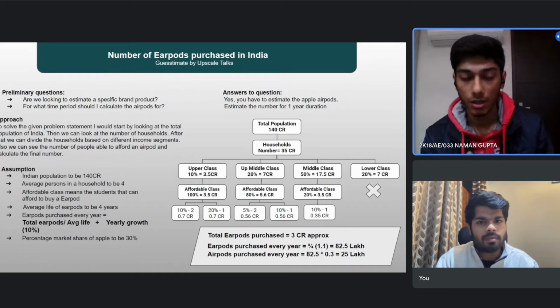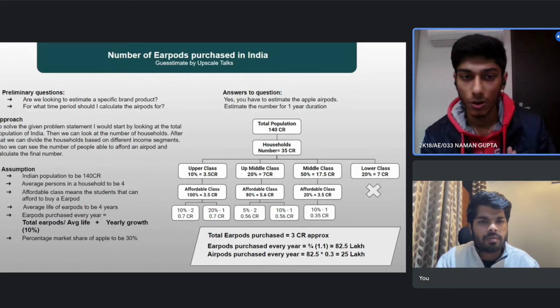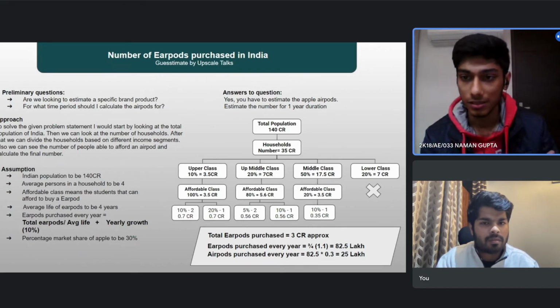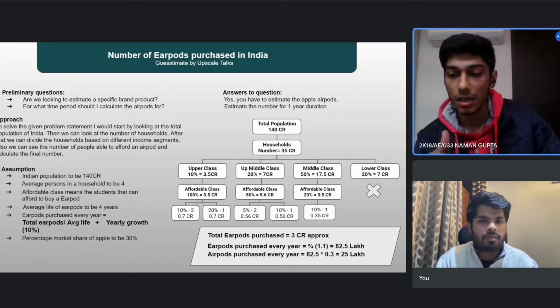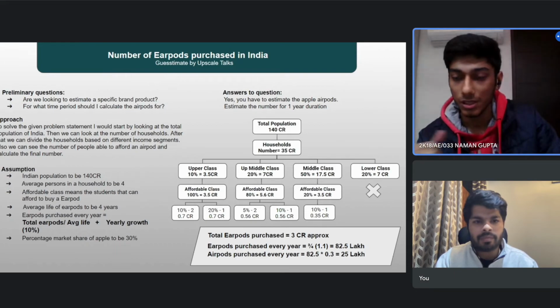Below the 15 age group, students won't be using AirPods. And if we take above the 50 age group, people are not so sure about using new devices. So we can look at particular age groups, see their affordability and come to a final answer. This can be an alternate approach.